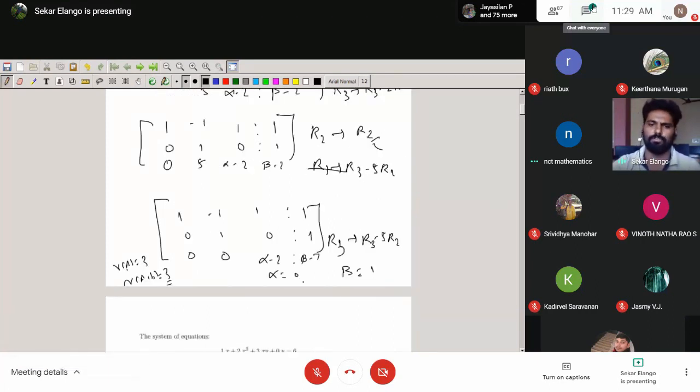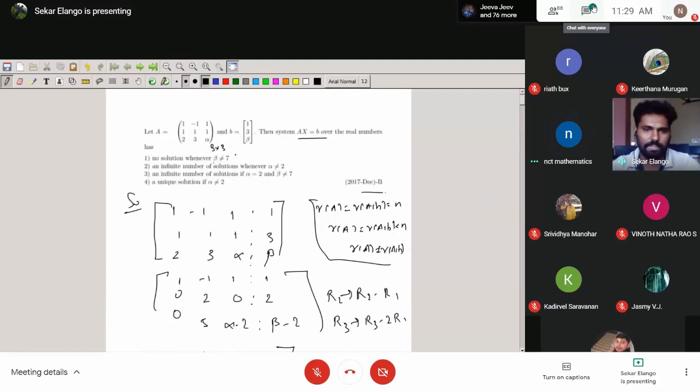And alpha is anything, you can choose alpha anything. I'm choosing alpha equal to 0. Then the augmented matrix and rank of A both get 3, which is the number of unknowns. Then this option will be wrong. Okay. The first option is wrong.